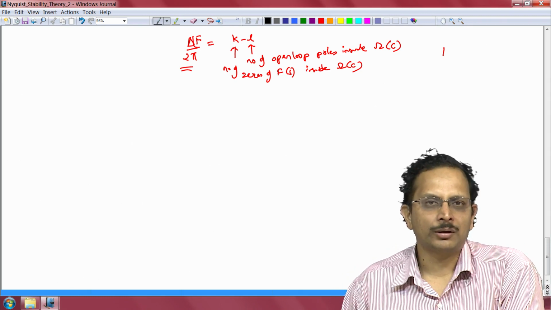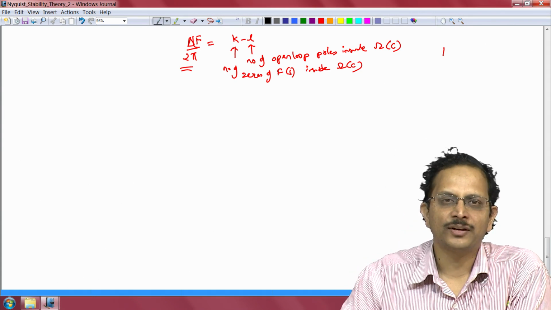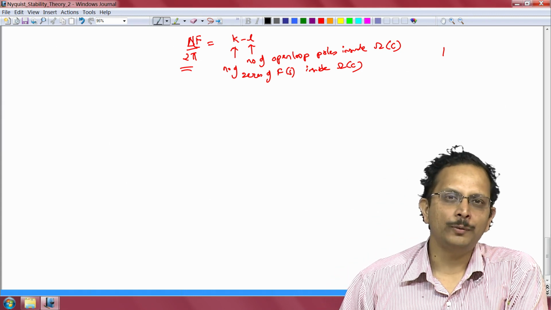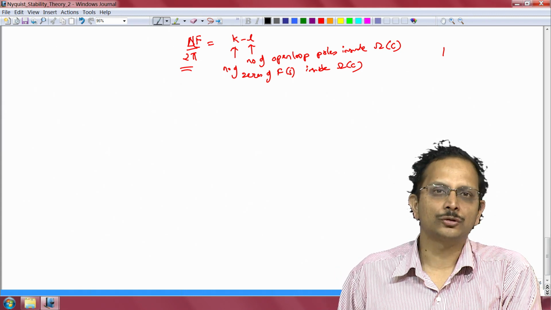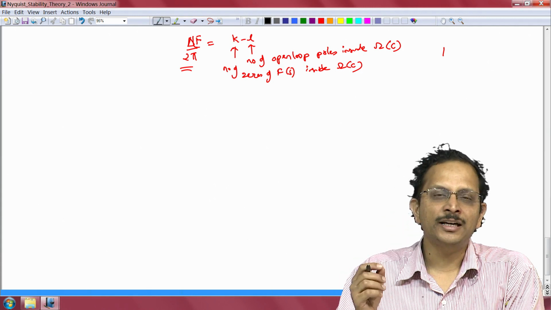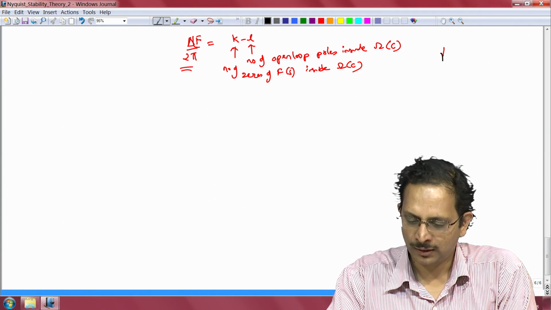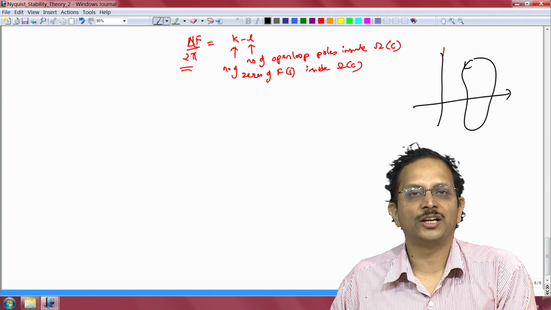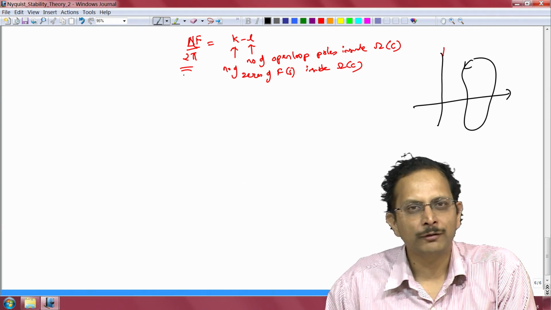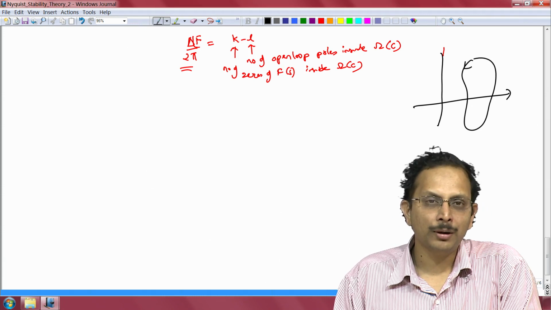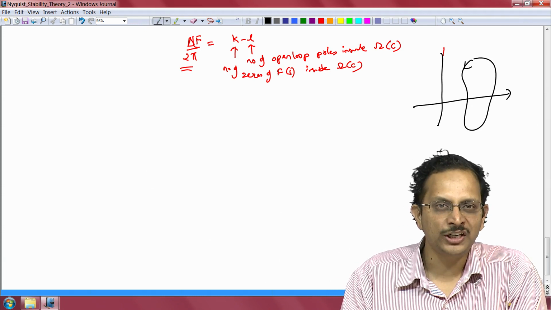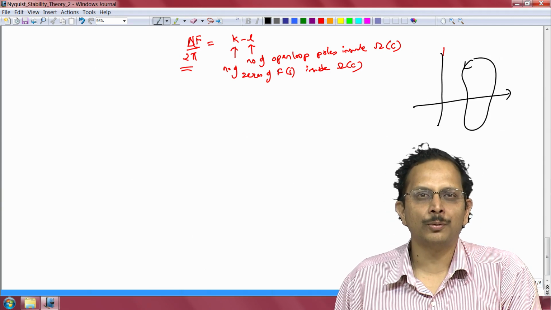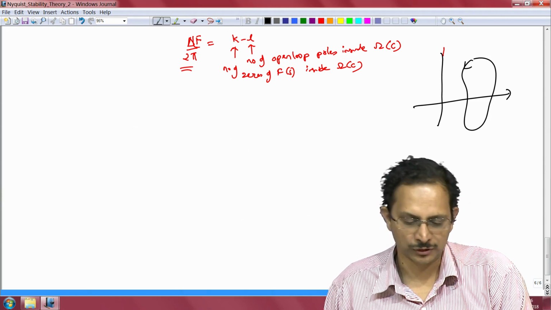There is just one more point that I want to make regarding the number of encirclements. These encirclements could either be clockwise or anti-clockwise. So, which one do we take? To answer this question, one needs to simply note that if we take the variable s in the complex plane in the counterclockwise direction, then the statement for Nyquist stability theory would be that the number of counterclockwise encirclements of the origin in the F(s) plane would be equal to the number of closed loop poles minus the number of open loop poles.